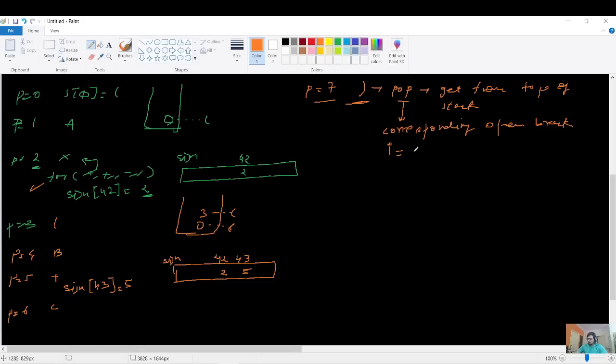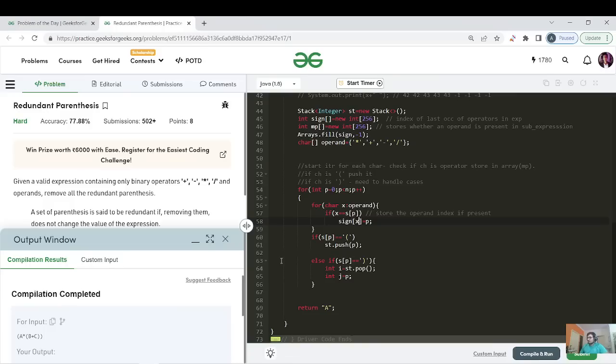I will store i as 3, and j as my current index 7. Let me code this step as well, and then we will proceed ahead. Oh, I have already done that. So i equals st.pop, and this is nothing but the range of the sub expression that we will compare. That is what I have written here. It stores whether an operand is present in the sub expression, right?